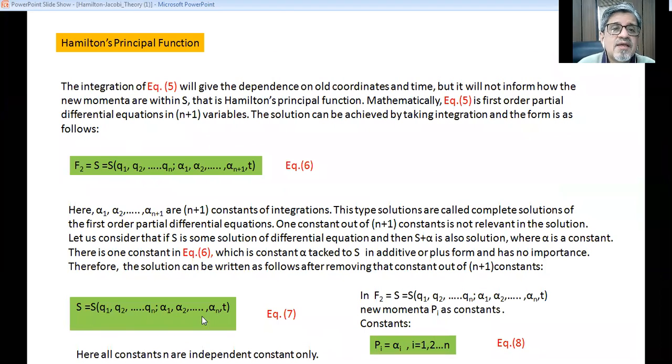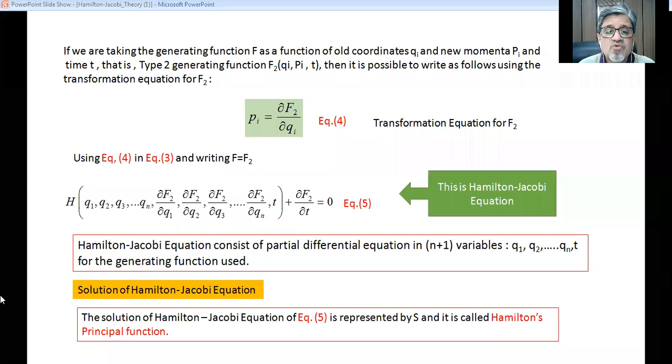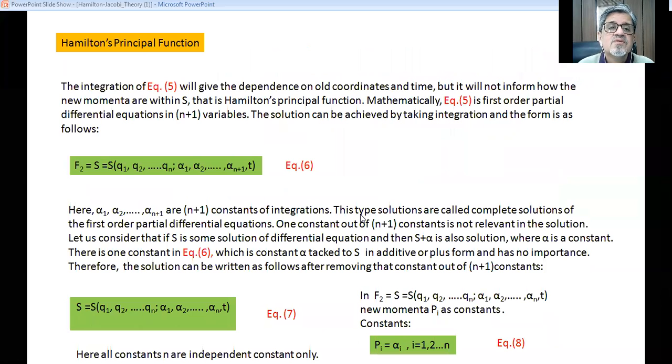Let us go back. This is the integration of equation 5 because this is a differential equation; to solve that, we integrate it. So integration of equation 5 will give the dependence on old coordinates and time, but it will not inform how the new momenta are within S. That is Hamilton's principal function.